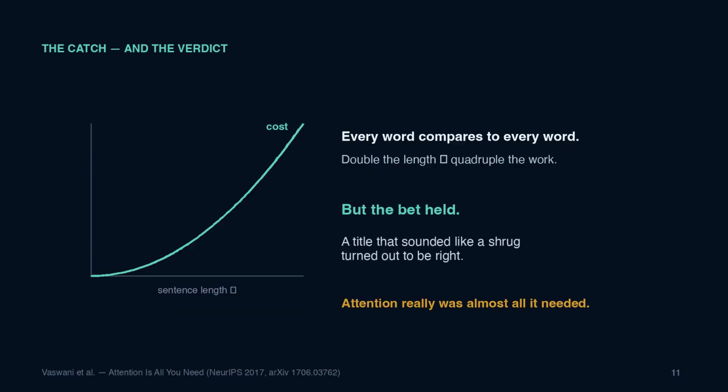It is not magic. Letting every word compare itself to every other word is expensive: double the length, and you roughly quadruple the work. For long texts, that cost gets painful, and researchers have chipped away at it ever since. But the central bet held. A title that sounded like a shrug turned out to be right. For the AI revolution that followed, attention really was almost all it needed.